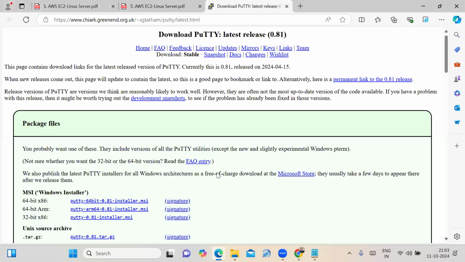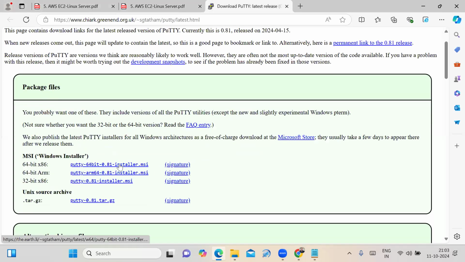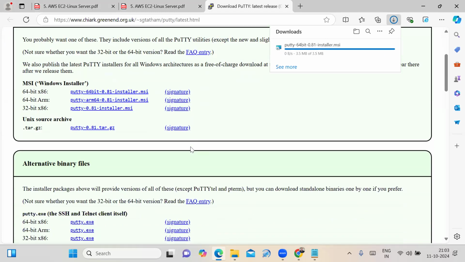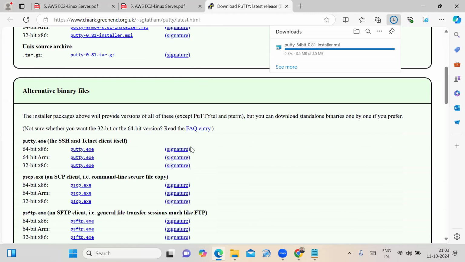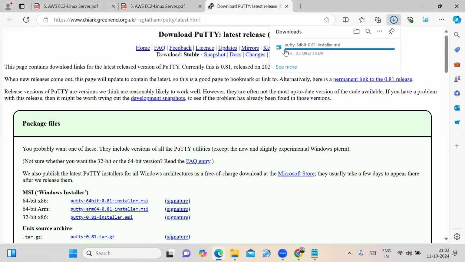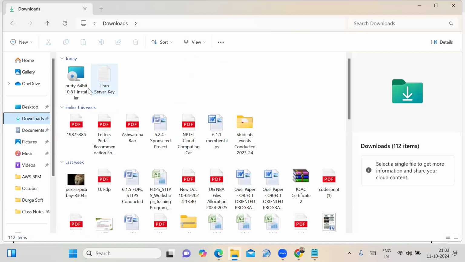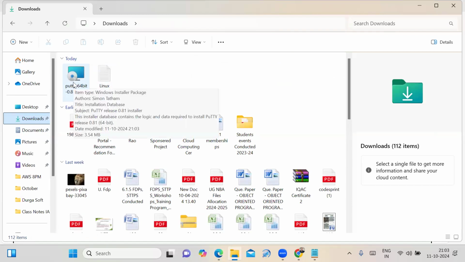See friends, I am selecting 64-bit. Click on here. The software is downloaded. It's a very small software, just 3.5 MB. Now go to your downloads option. The software is downloaded. Now, you have to install this software on your laptop.